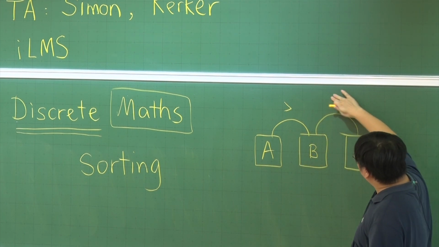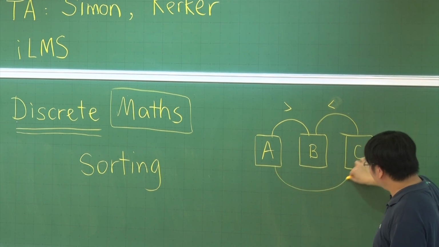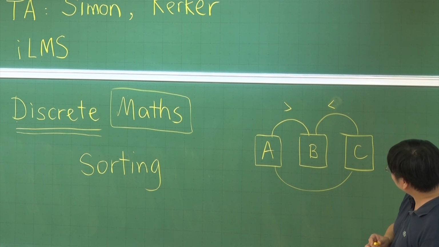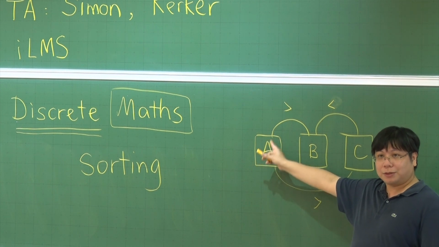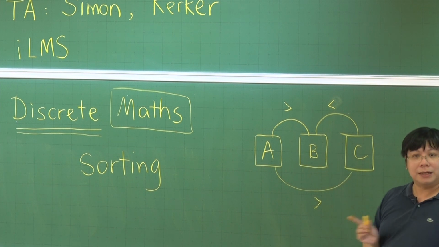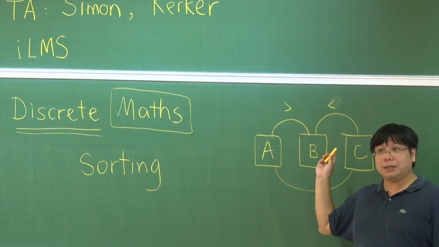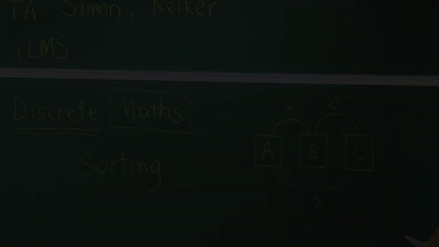But on a bad day, maybe this is smaller. Then what should we do? In that case, we compare A and C. Maybe this is greater. Then we know that A will be the greatest number because it is greater than any other 2 numbers. Is that okay? And then C is the middle one, and B is the smallest one. It works. So this is a method that we can sort 3 numbers, by comparing every pair of numbers. We call it a method to solve something.